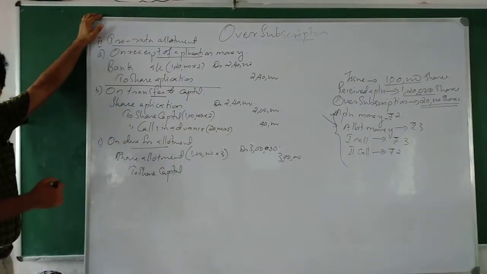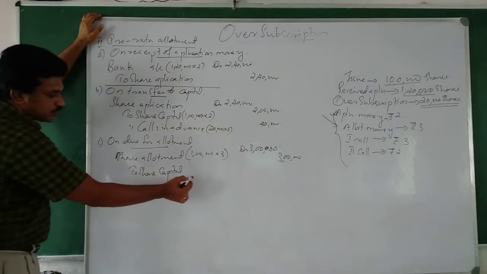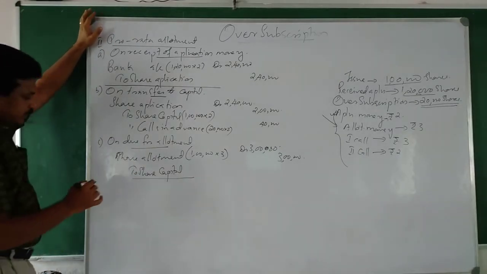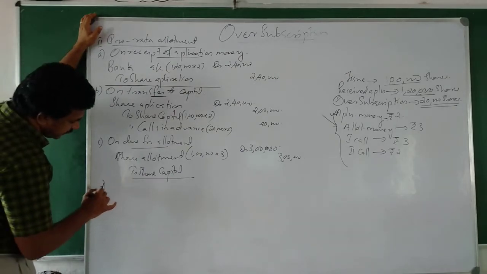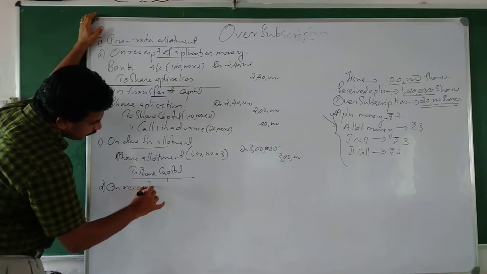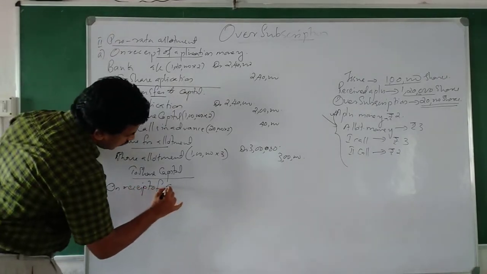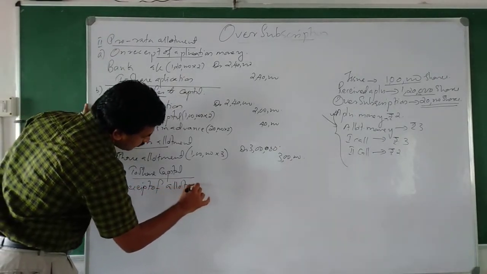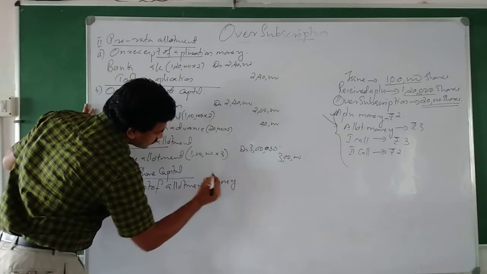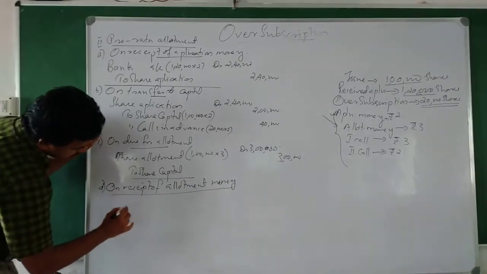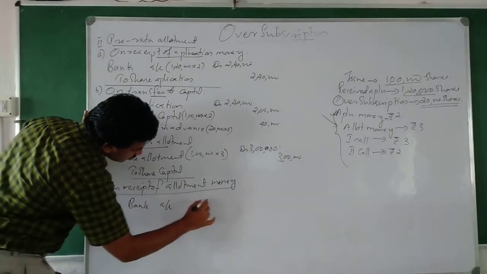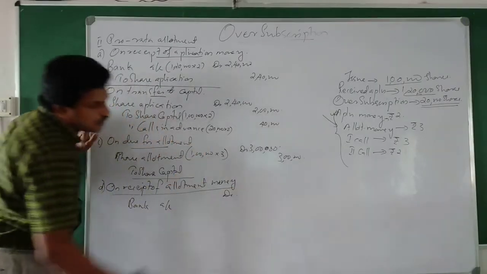Next one, on receipt of allotment, we have to adjust the oversubscribed amount. So we can write here on receipt of allotment money. On receipt of allotment money, bank account debtor.